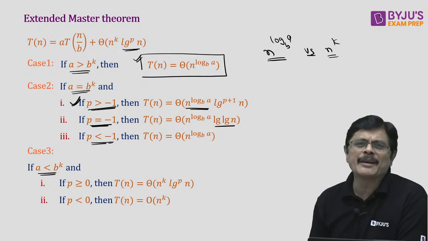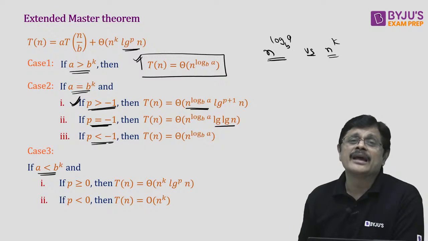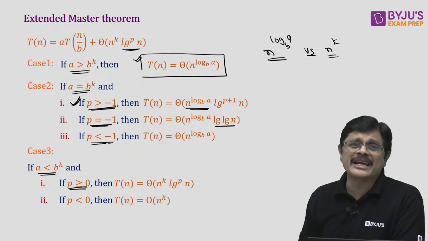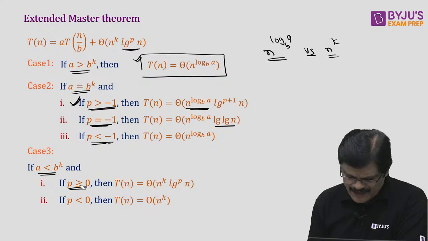Whereas A less than B power k is the same as our third case. And in this particular case, it depends on the value of p, whether p is greater than or equal to 0 or p less than 0, my dear friends.